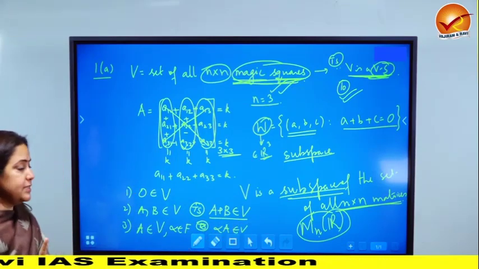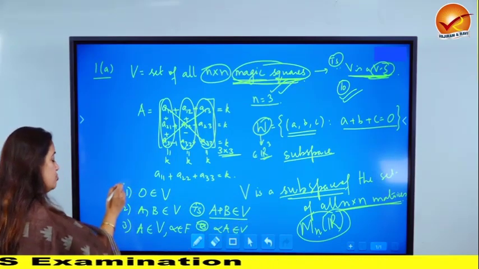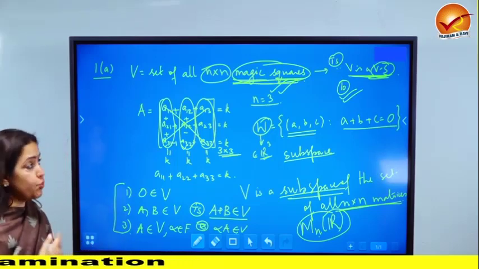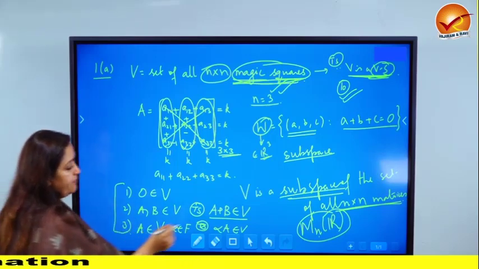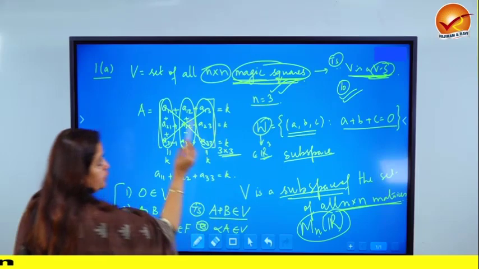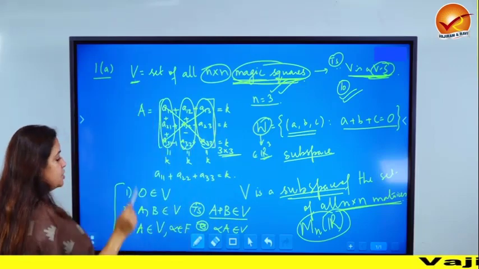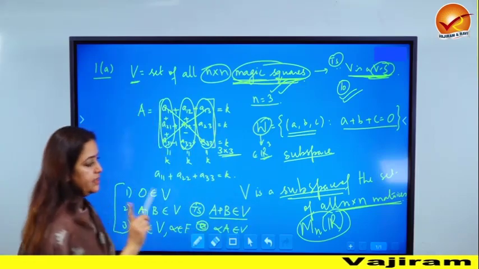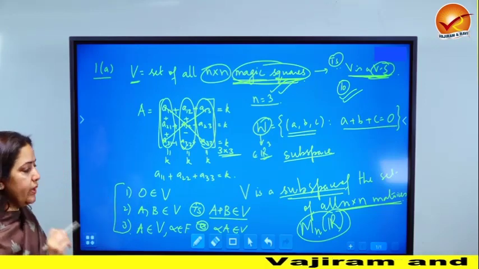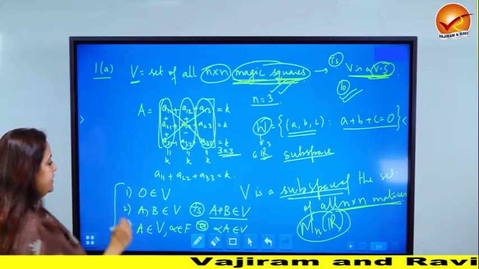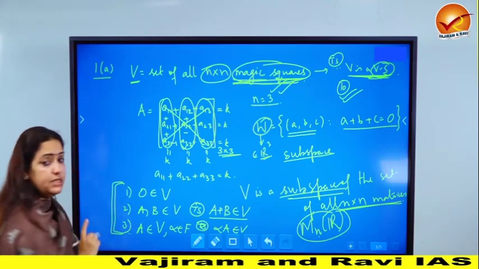So first of all, because it's a 10 marker, and because this is a much more compact and smart way of showing something as a vector space, we know every subspace is a vector space. So in order to show this is a vector space, we'll rather show that this is a subspace of MnR. So in the beginning you quote one line, we know MnR is a vector space. Let us show this is a subspace by only catering to these 3.